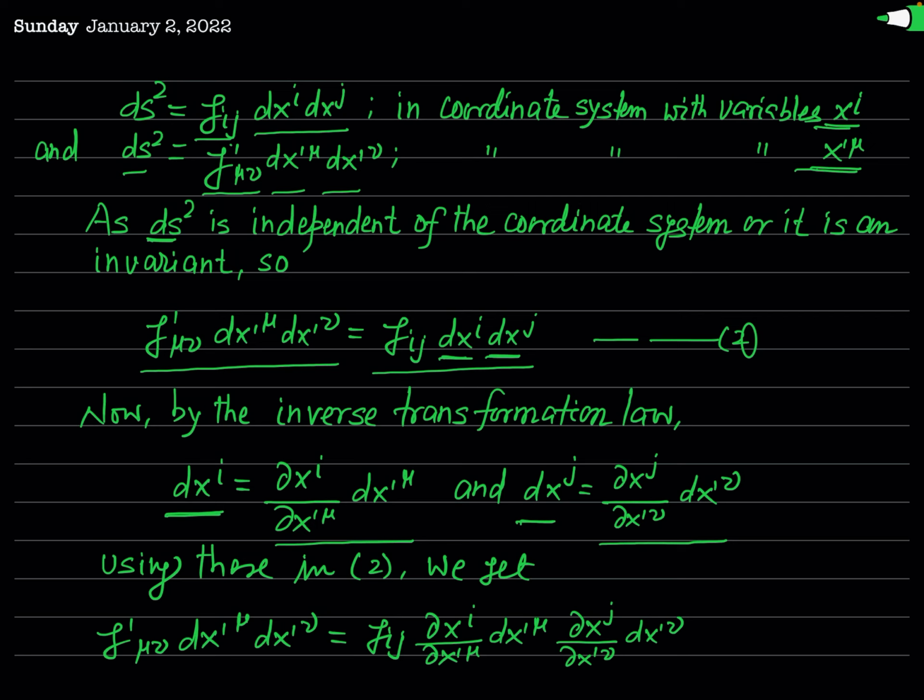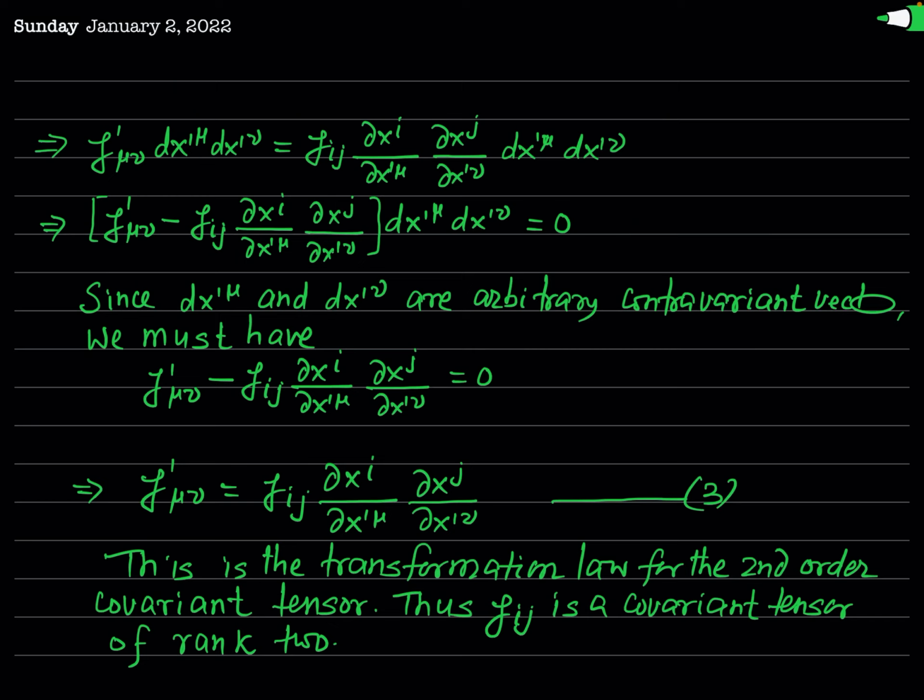So you can write this equation 2 in this manner: g prime sub mu nu dx prime mu times dx prime nu equal to gij, and instead of this dxi we will write this much. This is del xi by del x prime mu times dx prime mu, and instead of this dxj we will write this much. This is del xj by del x prime nu times dx prime nu. Now let us simplify the RHS of this equation a little bit.